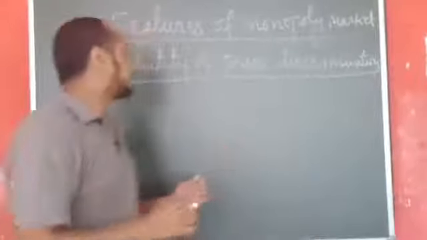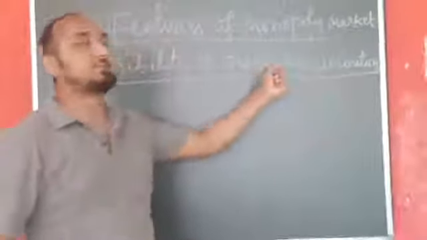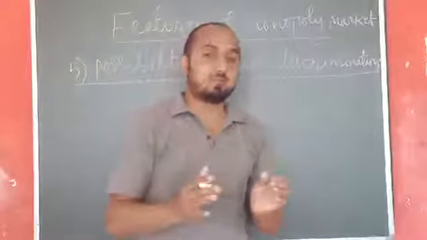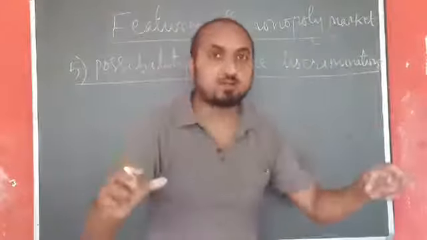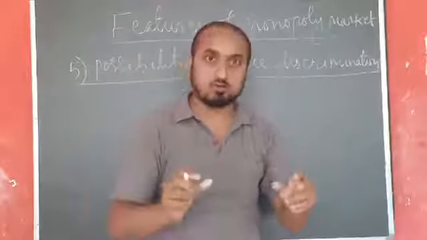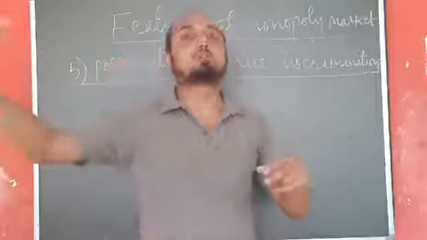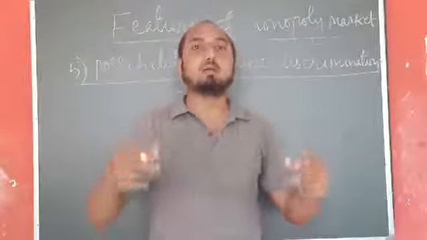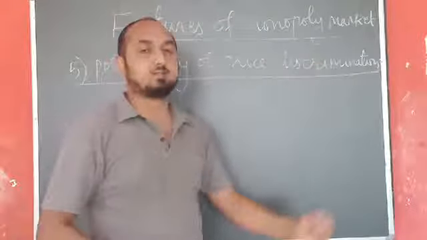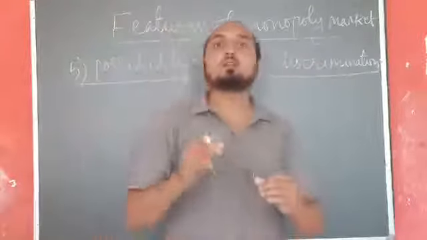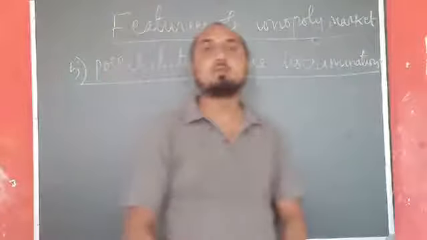The last feature is the possibility of price discrimination. First you have to understand the term price discrimination. Price discrimination means selling the same product in two different markets at different prices, or selling the same product to two different customers or two different consumers at different prices. That concept is called price discrimination. In the case of a monopoly market, there is a high possibility of price discrimination. Now I will give one example.